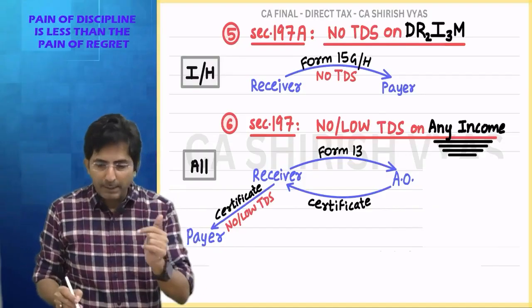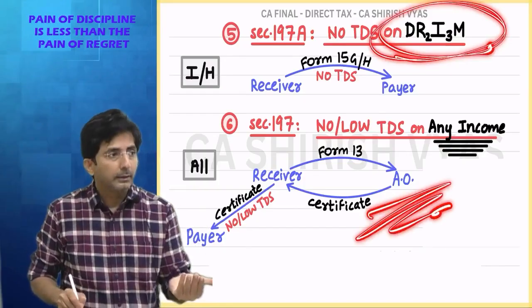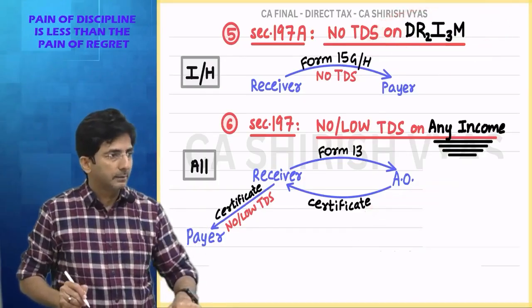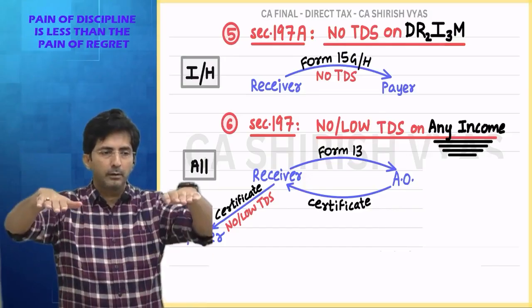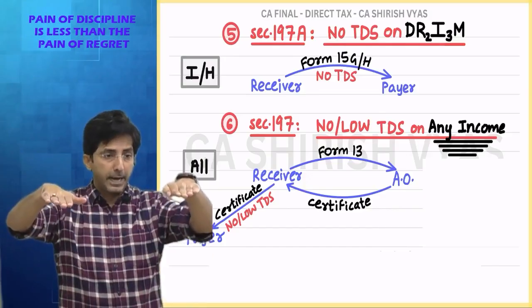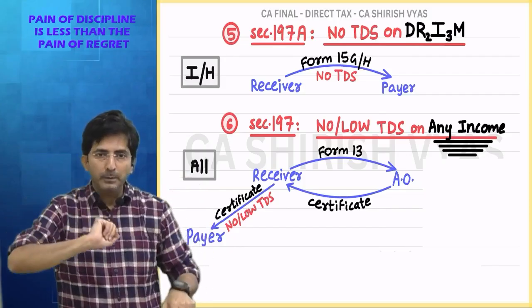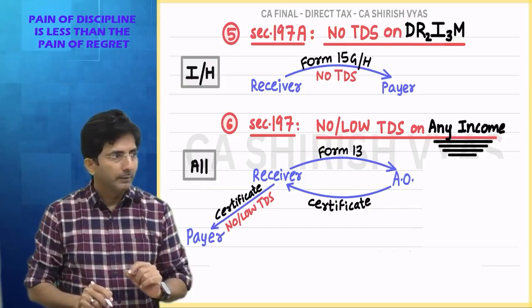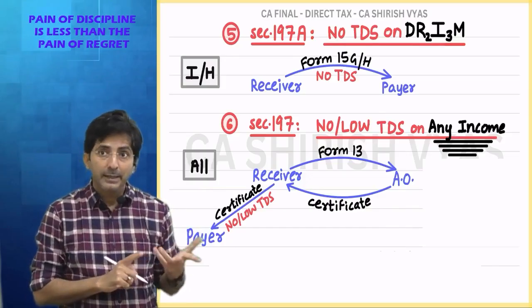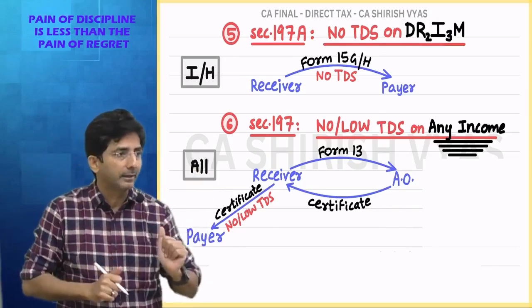So in short, even for dream income, people approach the AO if they want a lower TDS. See, the best is to make a distinction between 197A and 197. Wait, how to remember the section? The section is a little tricky, it is confusing. Right now it is fresh, later on you will get mixed up. What was 197 and what is 197A?